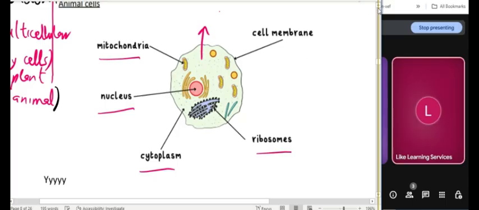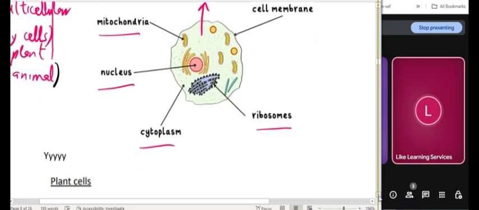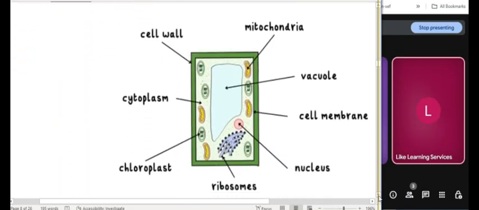That's for an animal cell. Now let's see other parts you have in plant cells. See a plant cell. Plant cell has more parts. Mention them.